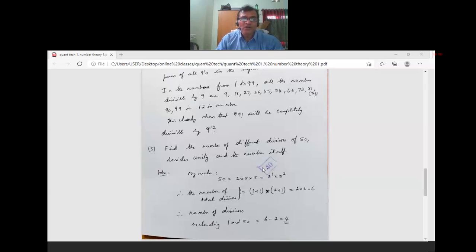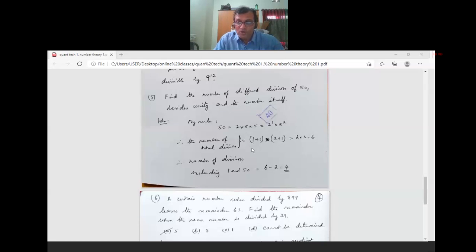So this is the common sense method. I solved it using the rule of number theory. Please search on Google, you will get it. You can also do it by your common sense.